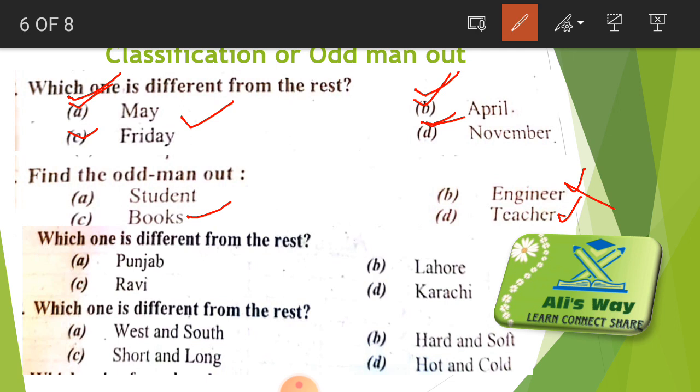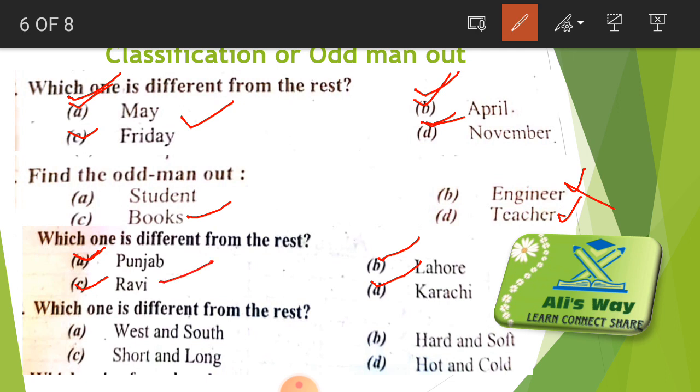Just like this, we will solve our third question. Punjab is the name of a province, Lahore is the name of a city, Karachi is the name of a city, but Ravi is the name of a river. So here is the difference. So it is our correct option.